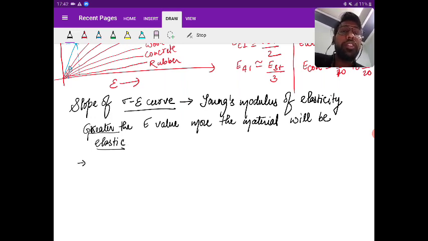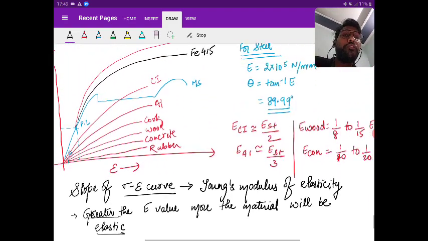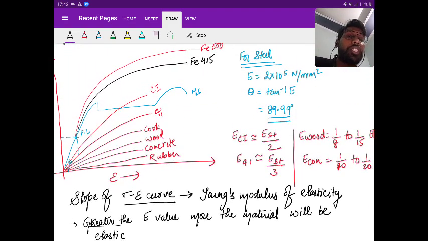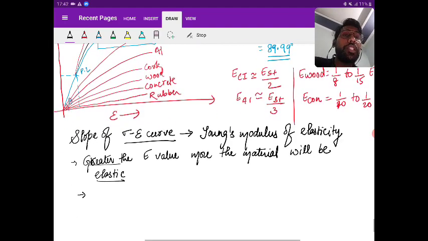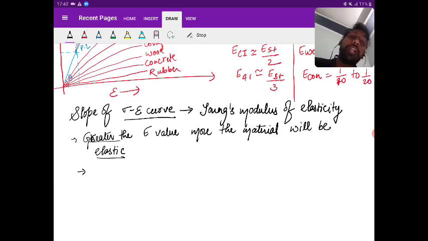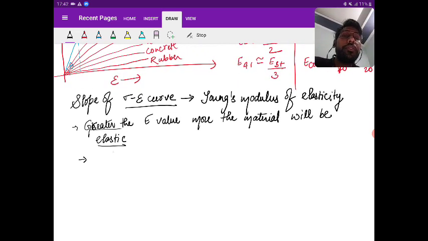So just tell me one thing from the curve. Which is more elastic, rubber or steel? Yes, mention the comment. Obviously rubber, right? No, rubber is ductile, not elastic.